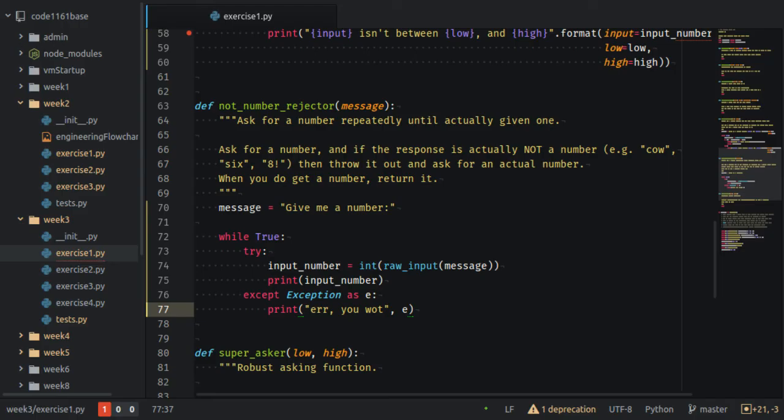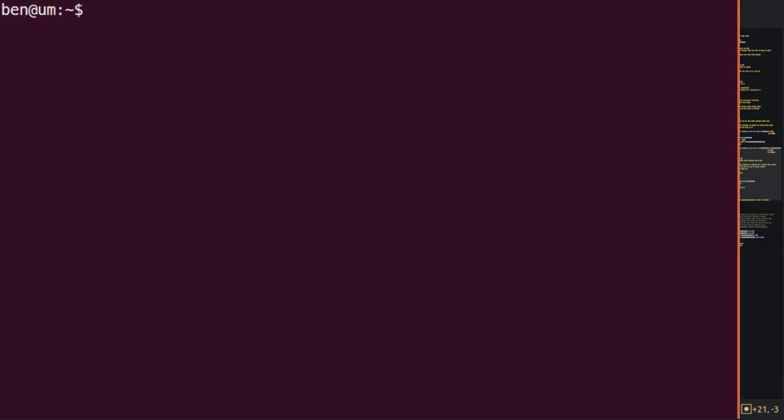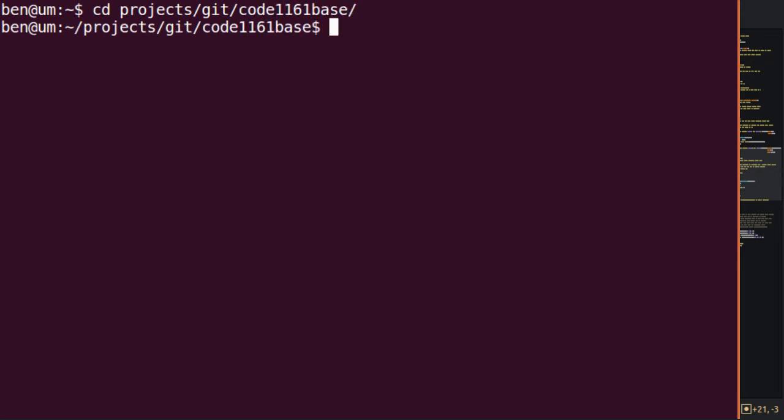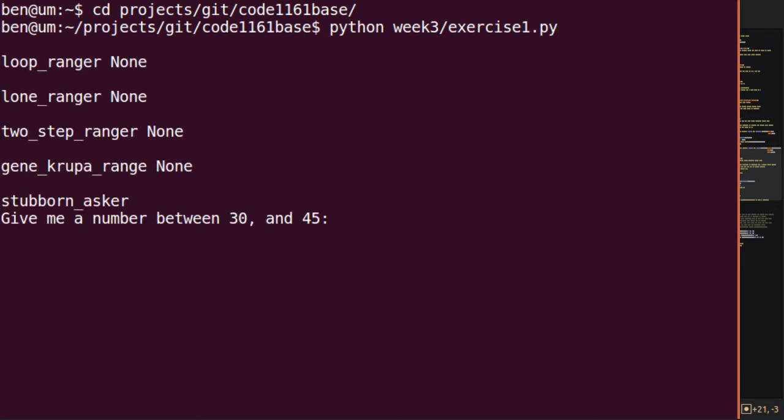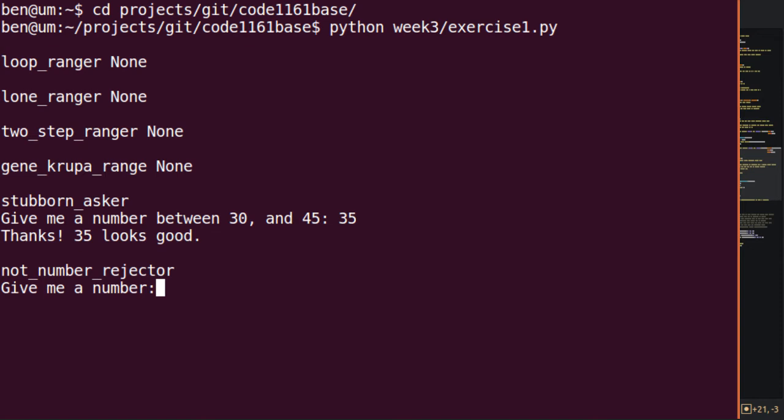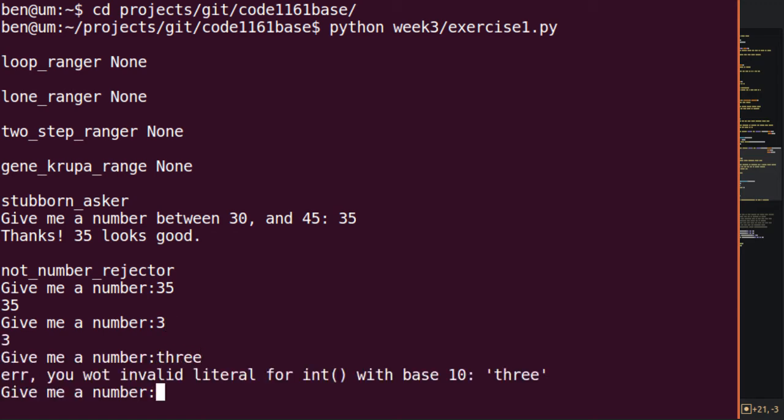And I'm going to start another one. cd projects git code 1161 base Python week 3 exercise 1.py. There we go. Give me a number. Now, if we say 35, 35 is a number. 3 is a number.